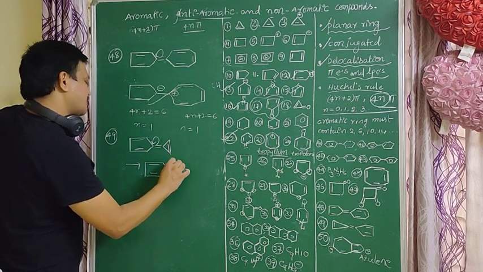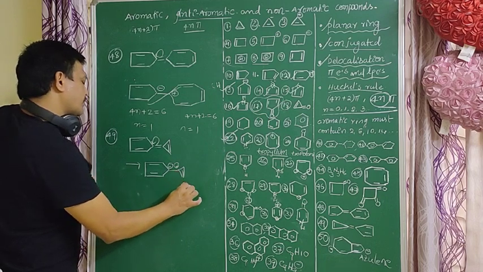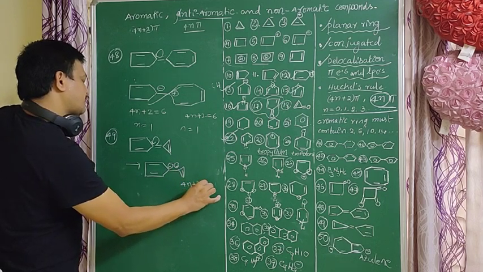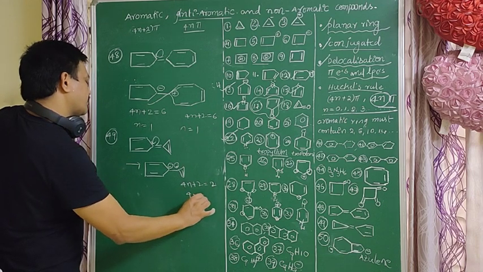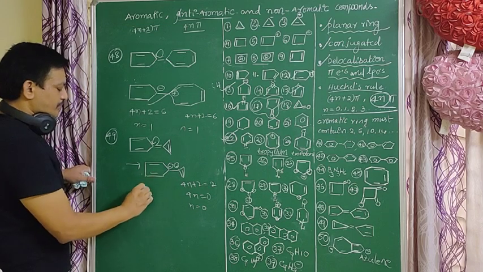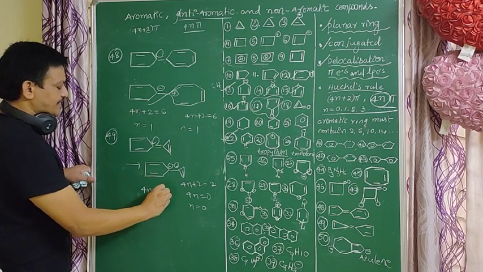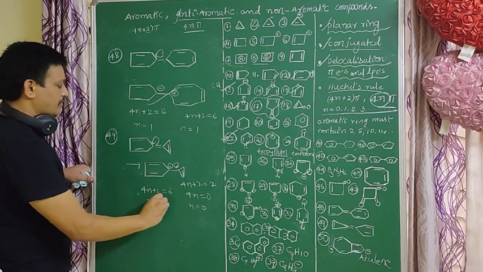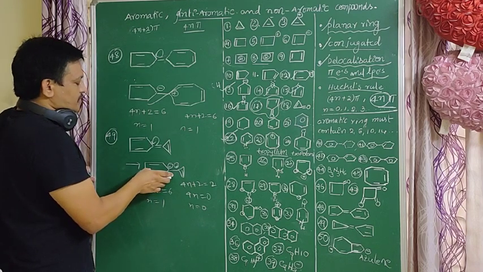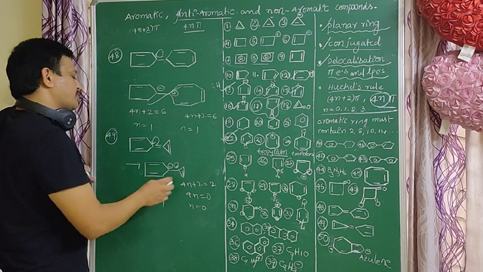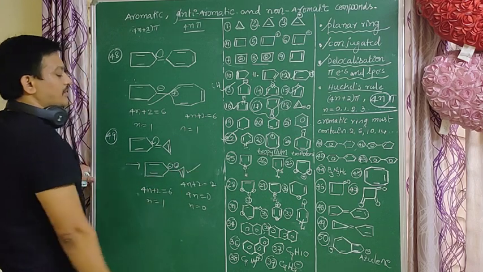Here, 4n plus 2 equals 2, so n equals 0. Here 4n plus 2 equals 6, so n equals 1. Both rings follow the 4n plus 2 pi electrons rule. It has a conjugated system. So it is also an aromatic molecule.